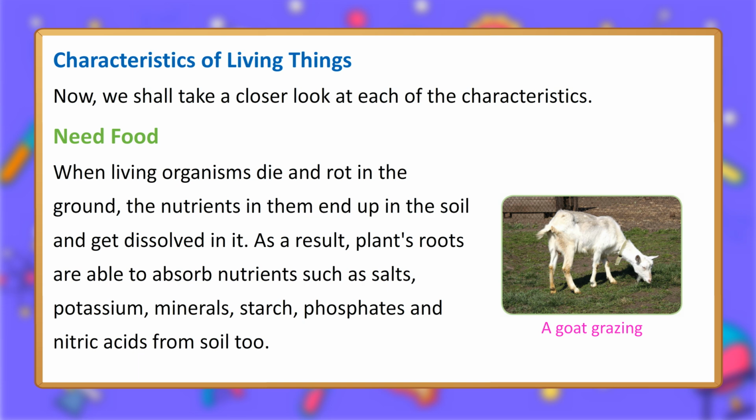When living organisms die and rot in the ground, the nutrients in them end up in the soil and get dissolved in it. As a result, plants' roots are able to absorb nutrients such as salts, potassium, minerals, starch, phosphates and nitric acids from soil too. Plants make their own food. A goat grazing.